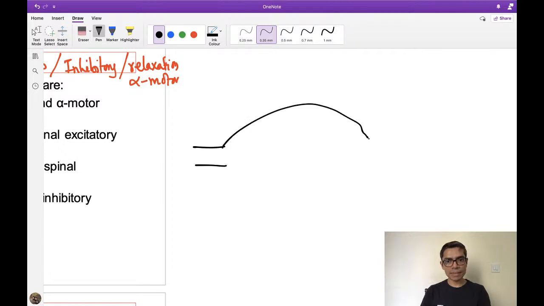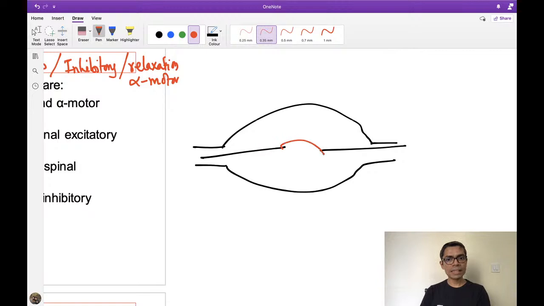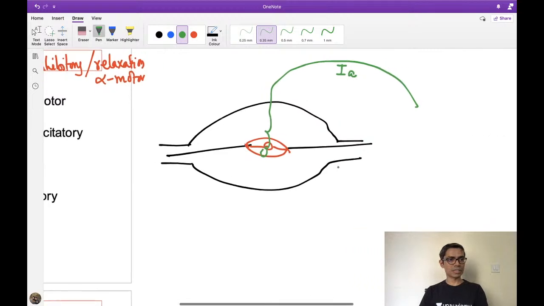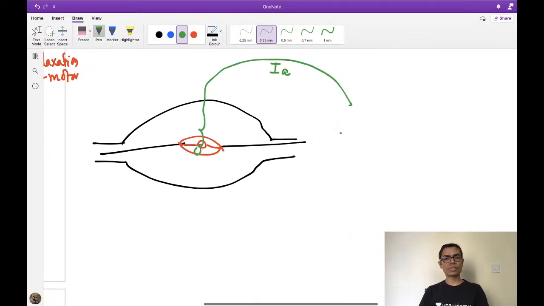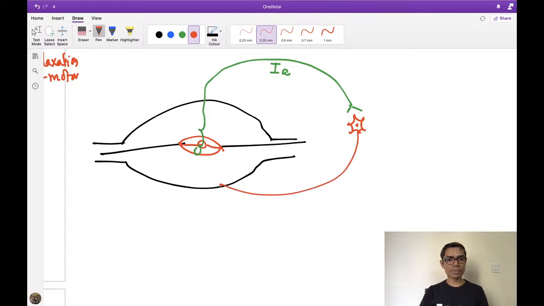So this is my muscle. You try to answer. If I draw a diagram like this, and this is my muscle spindle, from this muscle spindle a 1A fiber is going. This is which reflex pathway I am going to discuss. This 1A fiber is making a synapse with the alpha motor neuron.